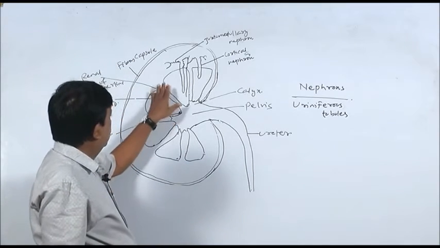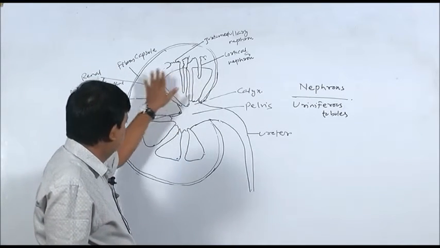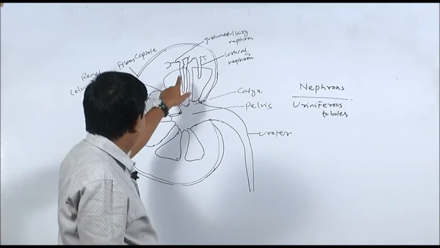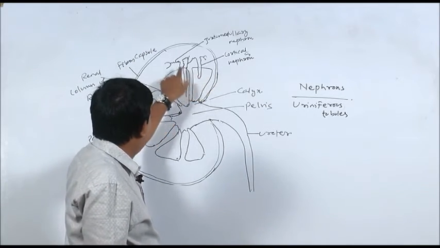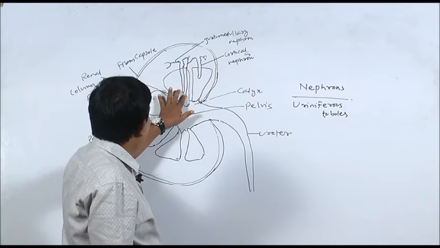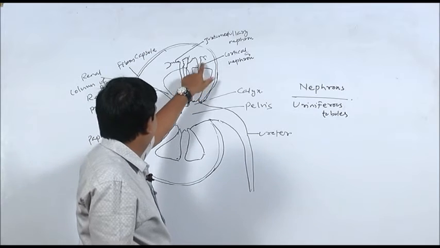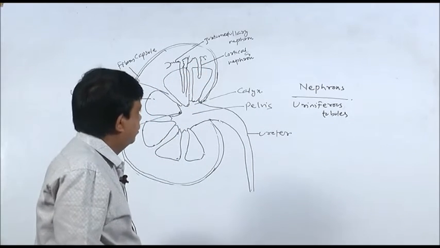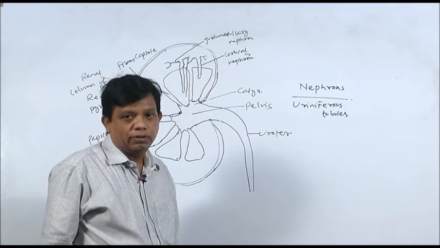So you can see here now I have drawn in this diagram of transverse section of kidney two nephrons. You can see here this thread-like structure represents one nephron, and this one is another nephron or uriniferous tubule.